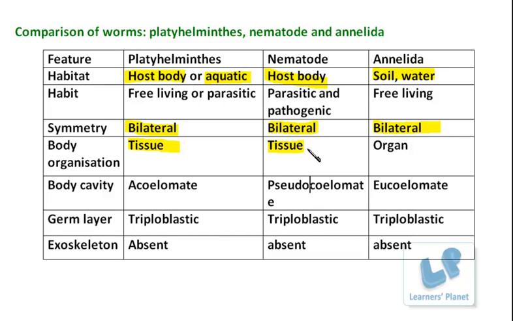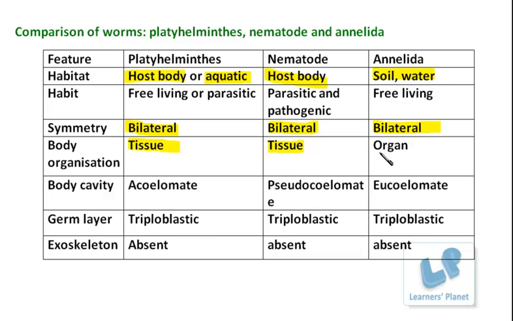In fact, I must say that the real organs are not present. Tissues, they are showing the distinct division of labor, right? And they are of course much more developed, much more complex as compared to platyhelminths. But definitely the real organs are not present, as they are not having the developed cavity.